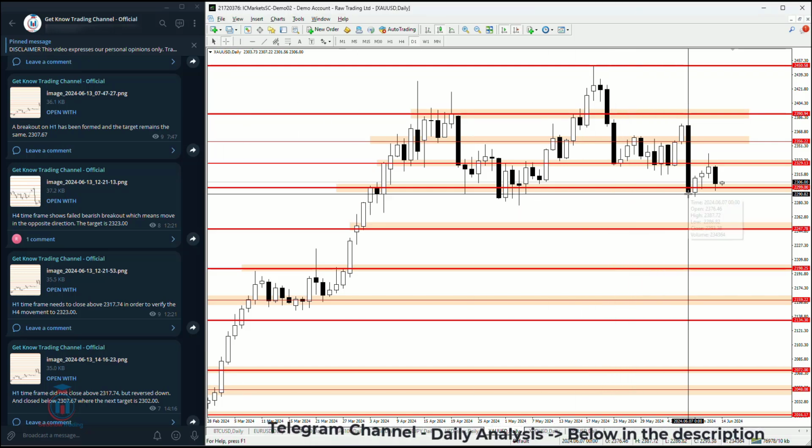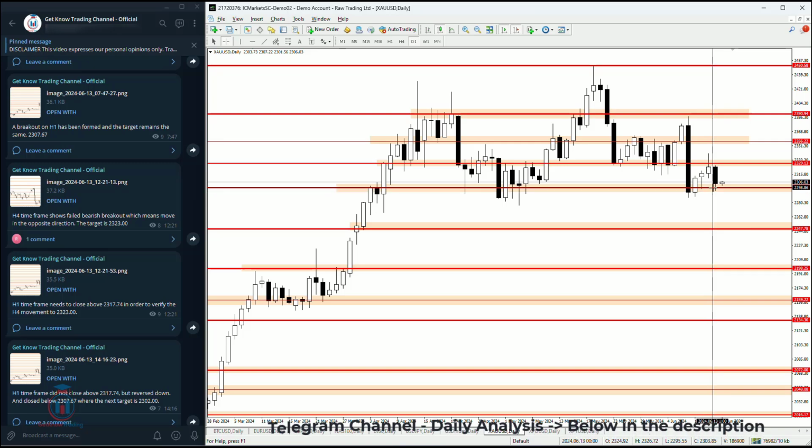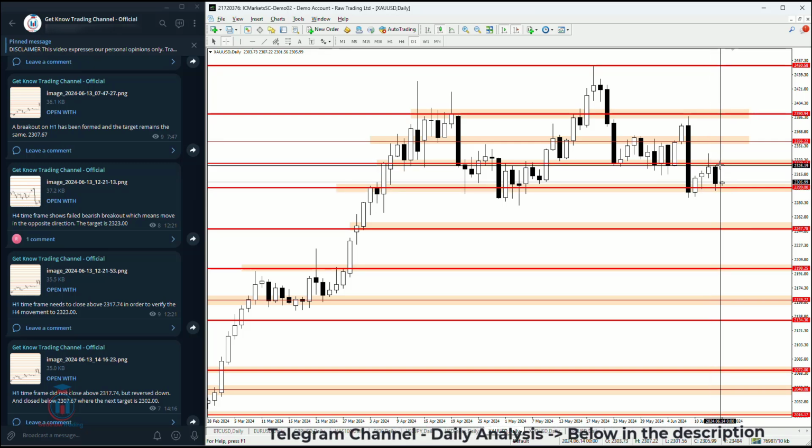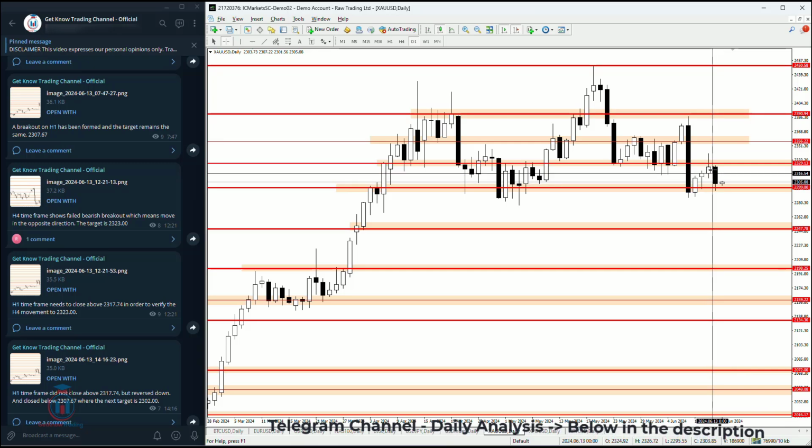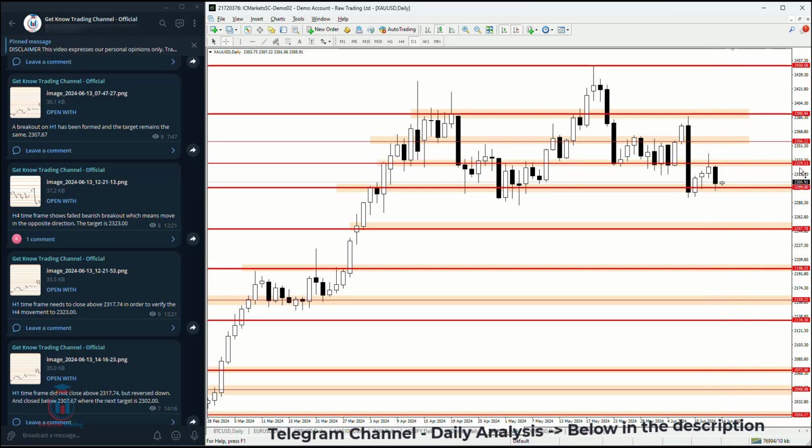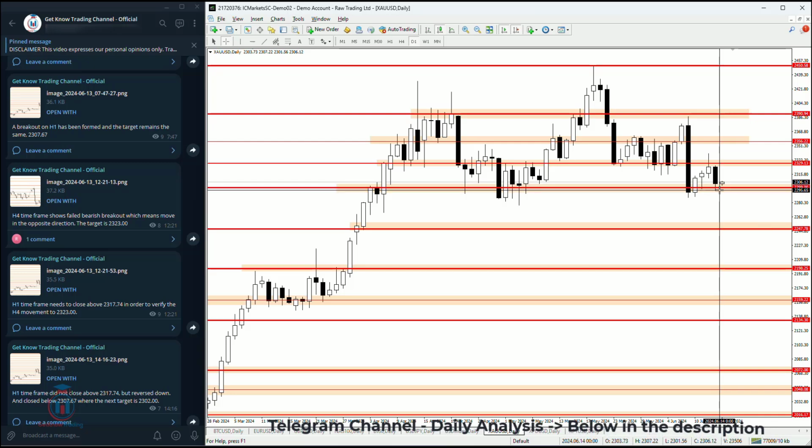If we take a look at yesterday, what has happened on the market, we can see that the price has formed a bearish candle that went from the resistance 2329.13 down to 2299.00, where the price has touched and did not close below this support line.